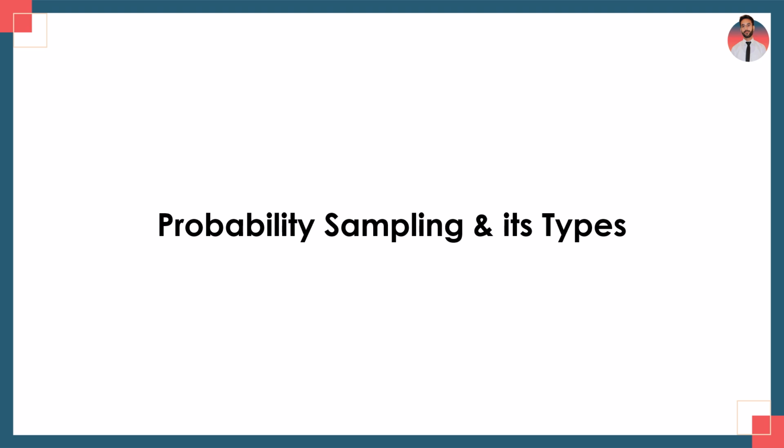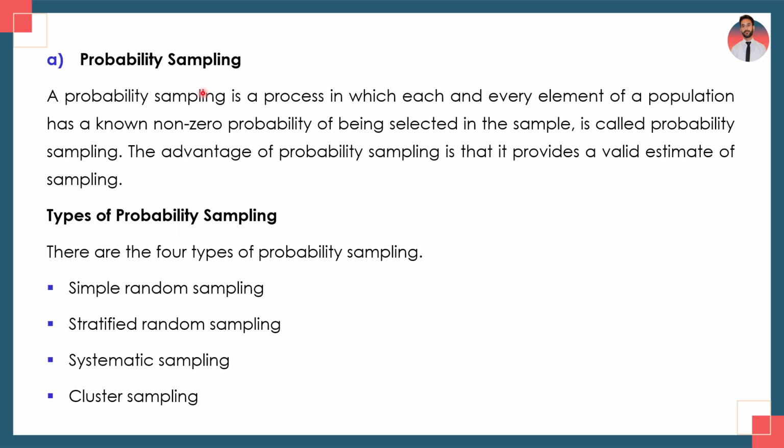The brief introduction about probability sampling and its types is here. Sampling is divided into two categories. The first one is probability sampling and the second one is non-probability sampling. In this lecture, students, I will discuss only probability sampling. A probability sampling is a process in which each and every element of a population has a known non-zero probability of being selected in the sample.